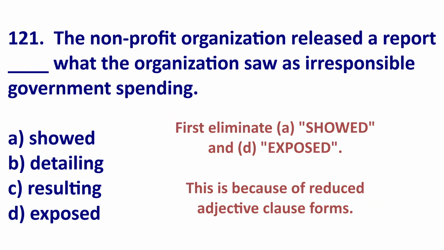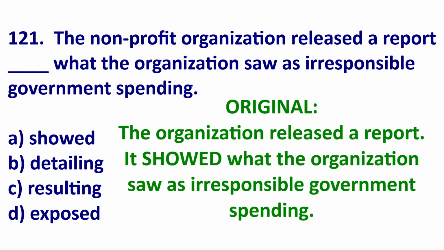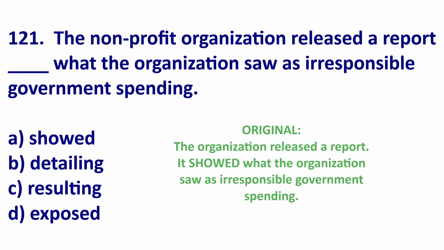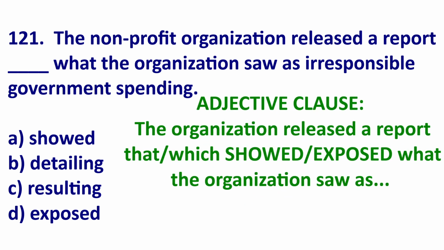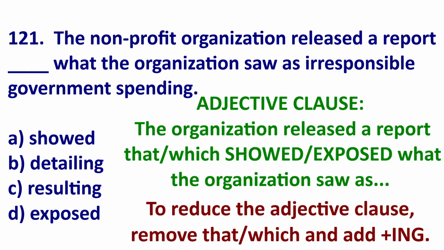Let's look at the original with the above vocabulary. The nonprofit organization released a report. It showed what the organization saw as irresponsible government spending. Now, this is correct. Now, let's look at a regular adjective clause. You can see it says which showed, which exposed what the organization saw as irresponsible. This is correct. Now we can reduce the adjective clause.